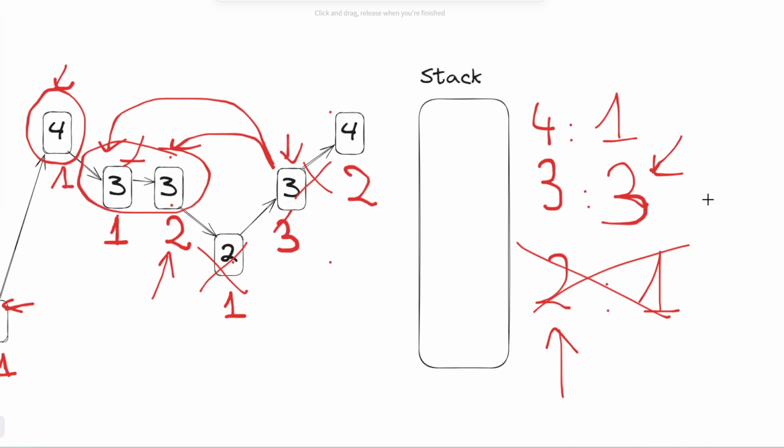And now we encounter 4. We have to remove the top of the stack, which is 3, because 3 is smaller than 4 now. We don't want to track these 3s anymore. But 4, there was one number of 4 that happened in the past in which it has not been overtaken by any element yet. So we increment 2, and then we add 2.